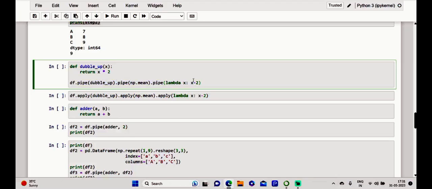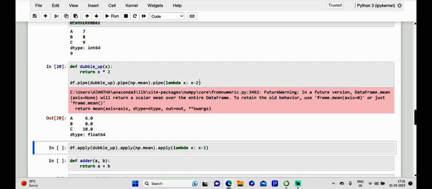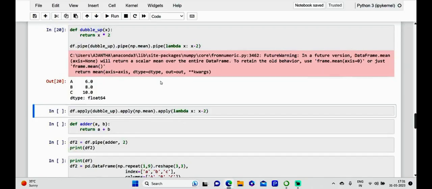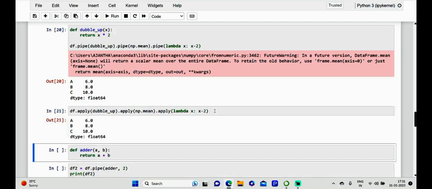Here, of course, we are chaining the functions, and kindly have a note of what we get. In this case, we achieve the same result using the apply method also. Let me use the same thing here, chaining the apply: apply of double up, apply of np.mean, apply of the same lambda. Kindly compare it. What happens? Of course, both are the same.